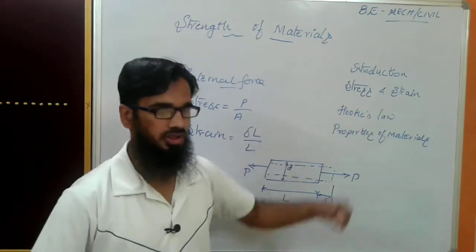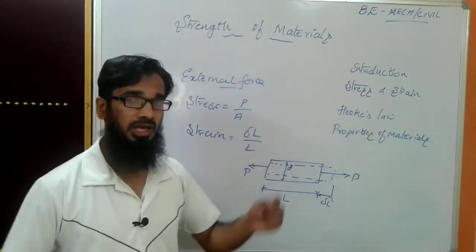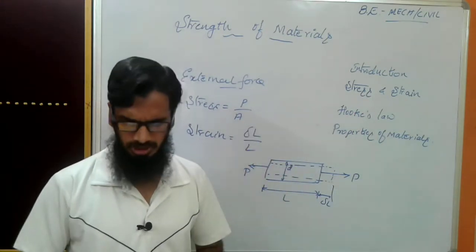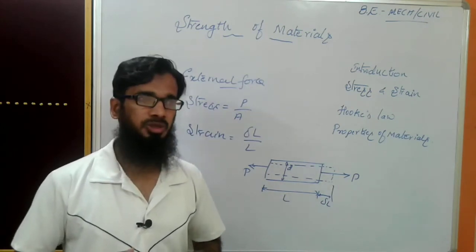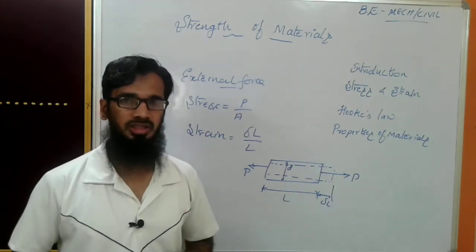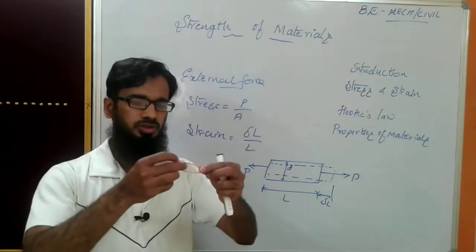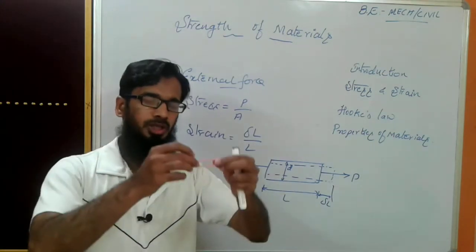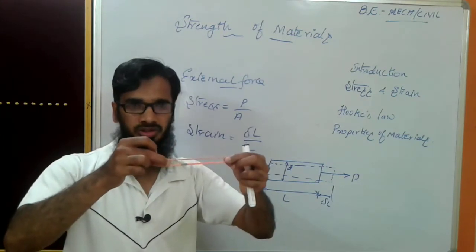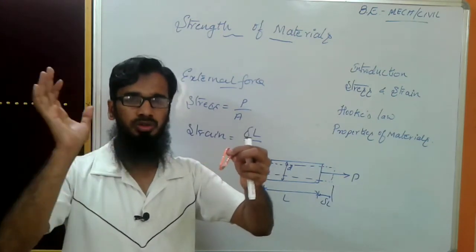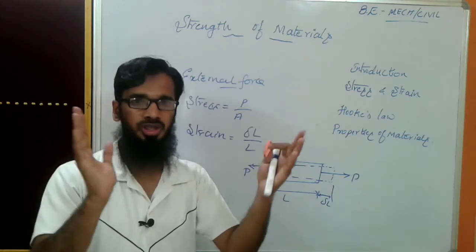Now what is Hooke's law? All these things are applicable only within the elastic limit. Within the elastic limit, you can take one more example, like a spring system or any elastic rubber. This is an elastic one. If you apply a tensile load, elongation takes place. If you remove the load, it comes back to the same shape and size.